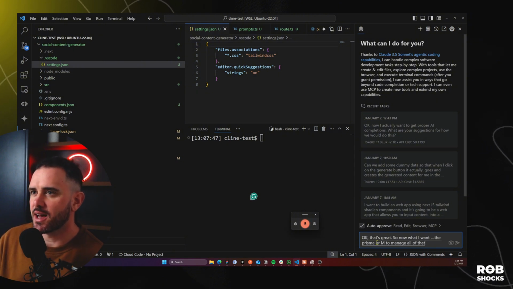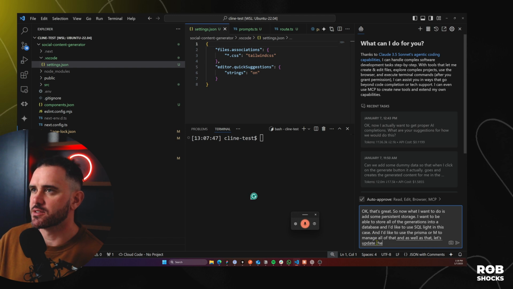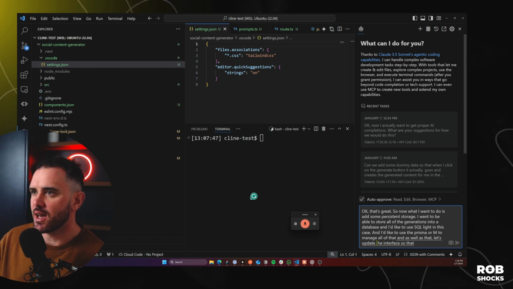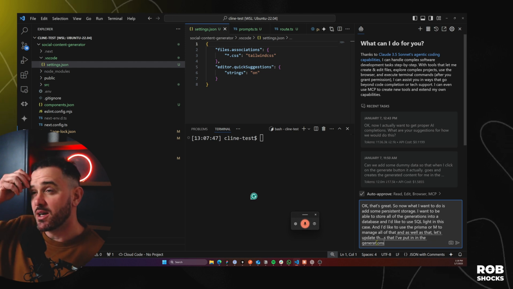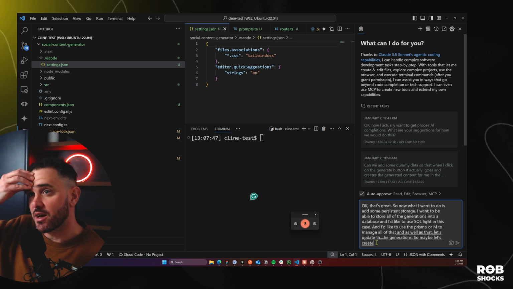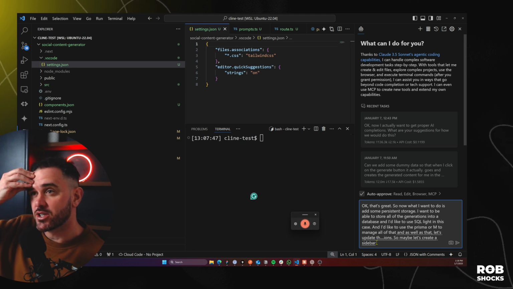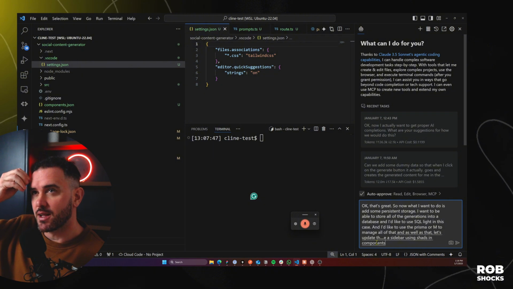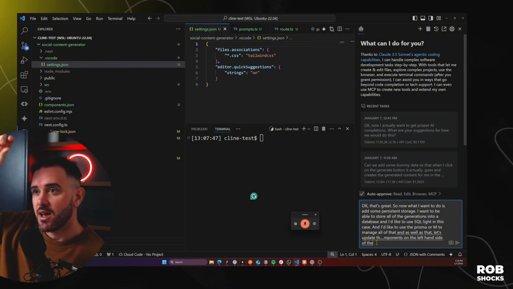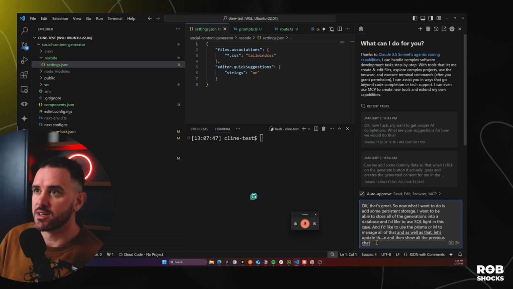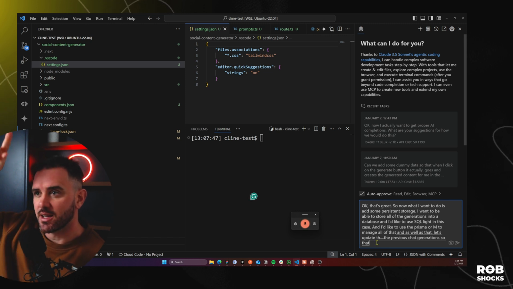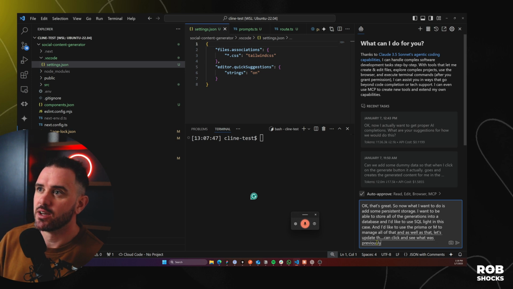And as well as that, let's update the interface so that we can see a history of the prompts that I've put in and the generations. So maybe let's create a sidebar using ShadCN components on the left-hand side of the interface, and then show all the previous chat generations so that I can click and see what was previously created.